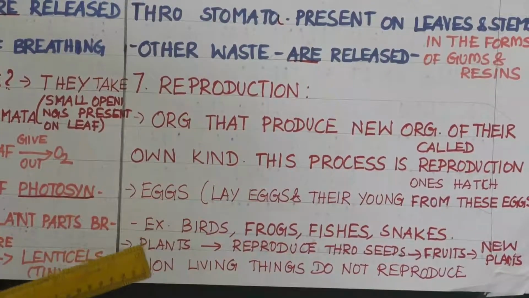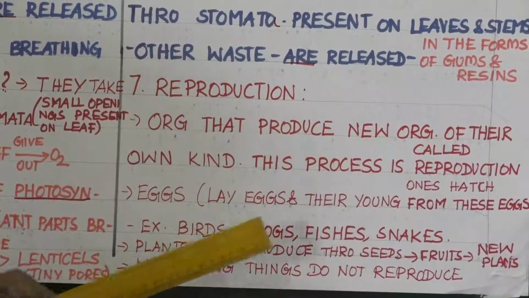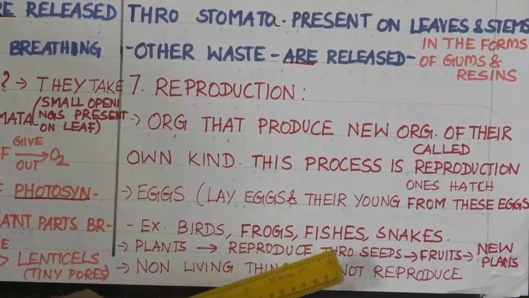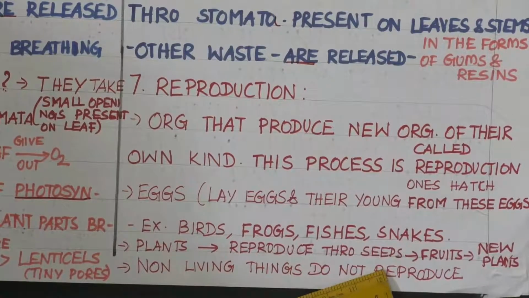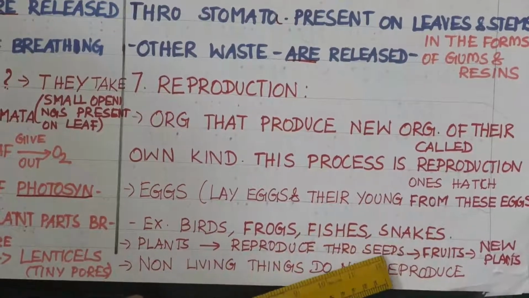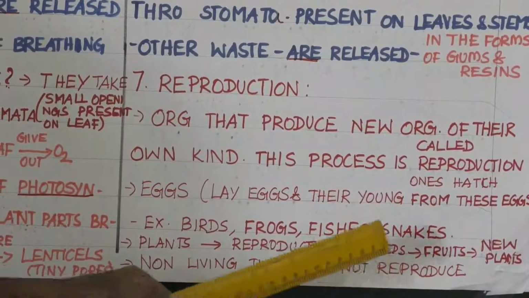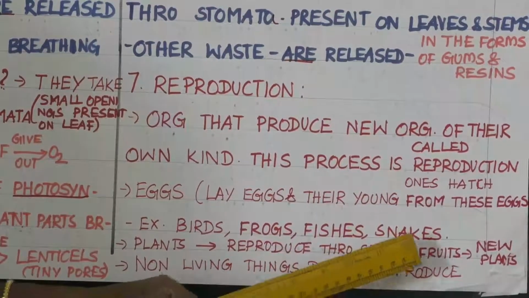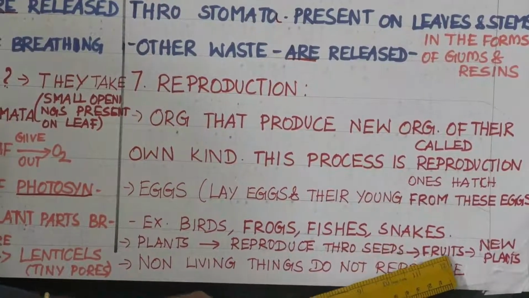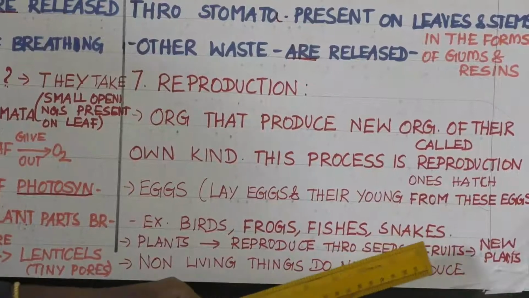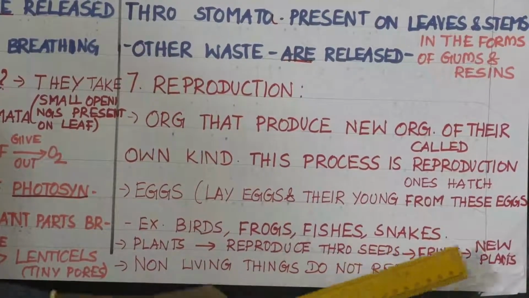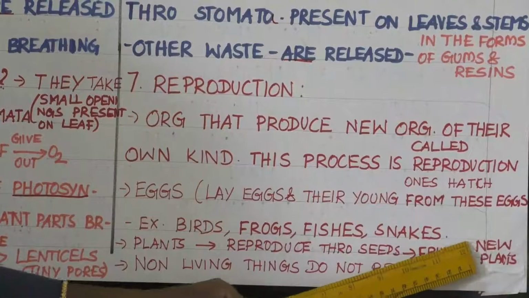Then about plants. Plants reproduce through seeds. These seeds will be there in their fruits. If the seeds are sown in the soil, then you will get new plants.